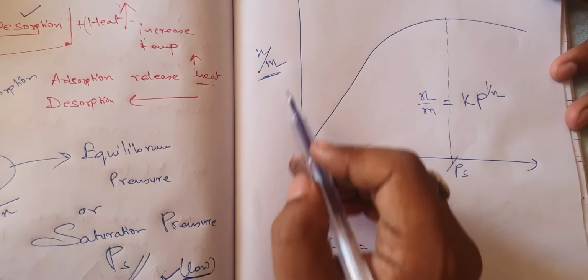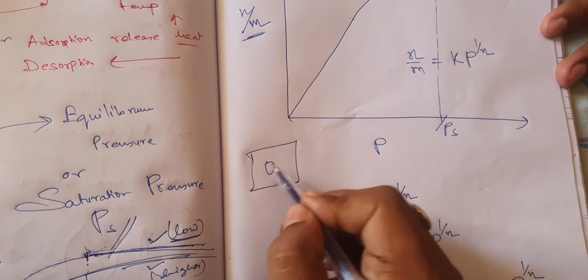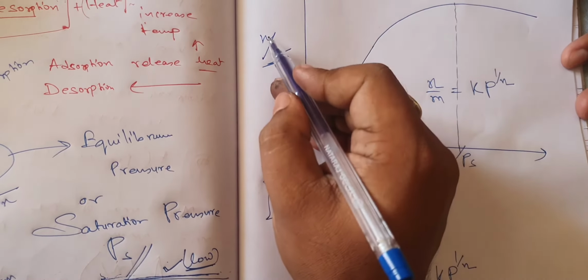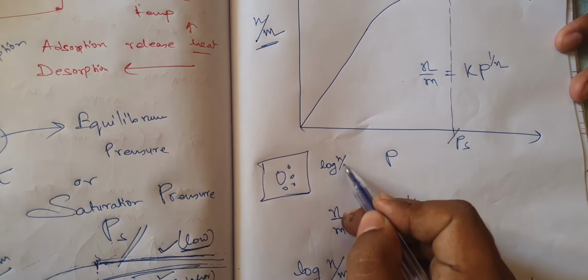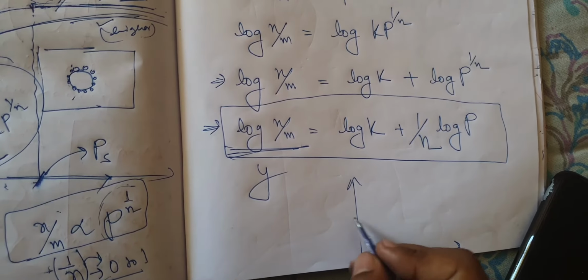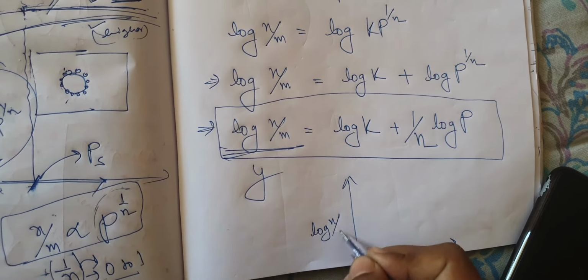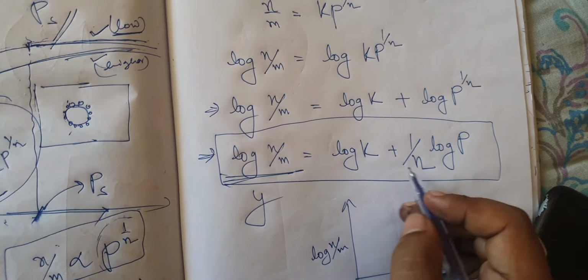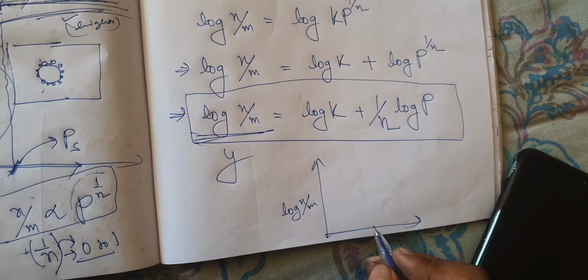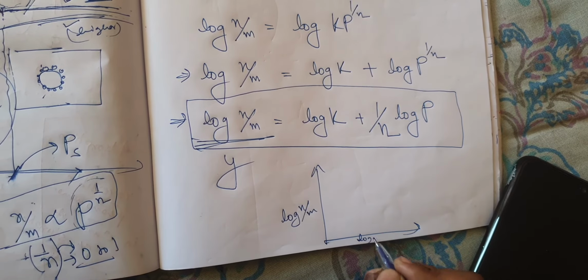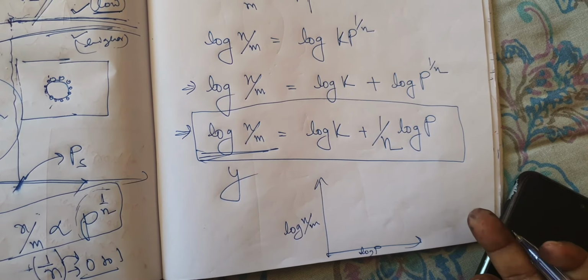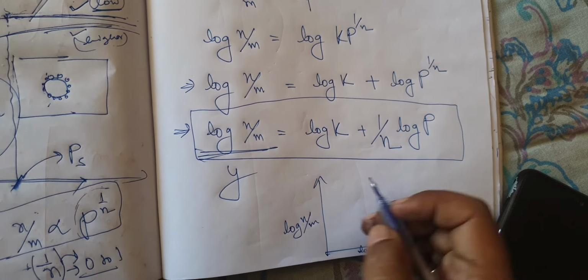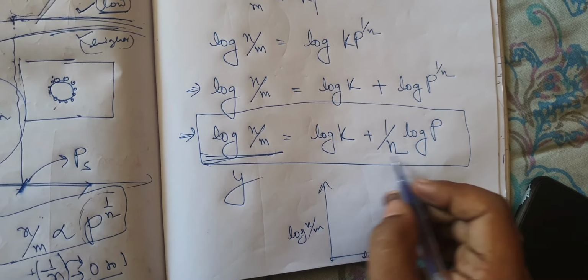When I do the experiment in a closed vessel, then whatever amount of x by m is coming, I will convert each value to log x by m and plot it here. So this will be represented by log x by m, which is y. And if I express the pressure as log p and not just p, converting each pressure into logarithm and expressing log p, then this will be the x-axis.